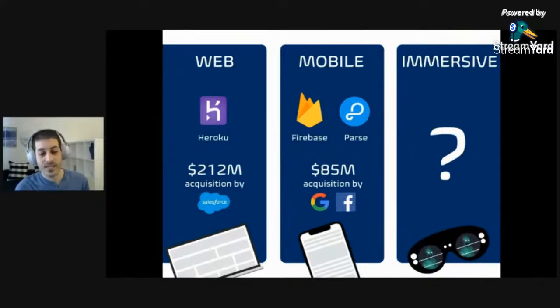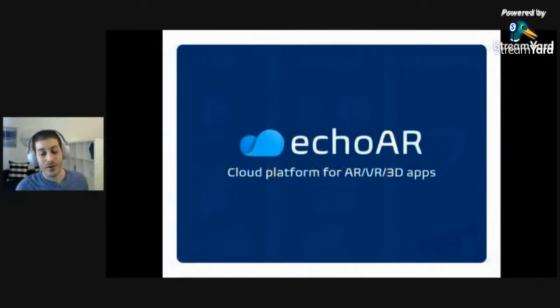And the question has to be asked, who's going to build that cloud platform for this new type of content? And you've guessed it, that's Echo AR. So we are that cloud platform for 3D content, providing tools and network infrastructure for companies and developers to build applications at scale.